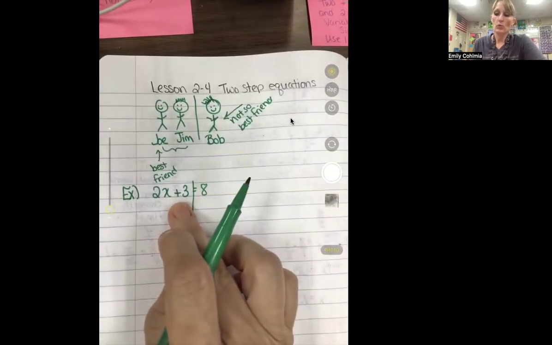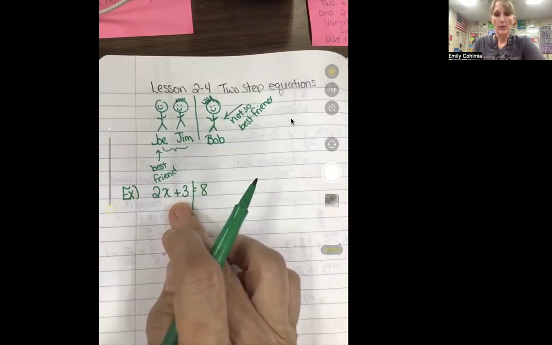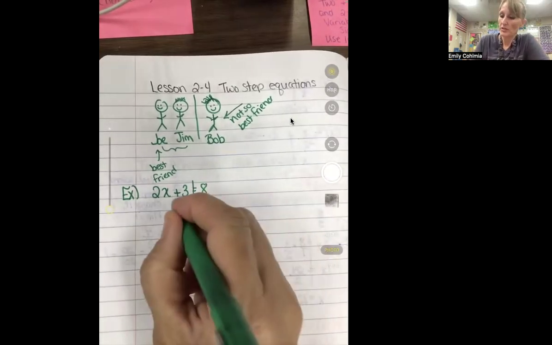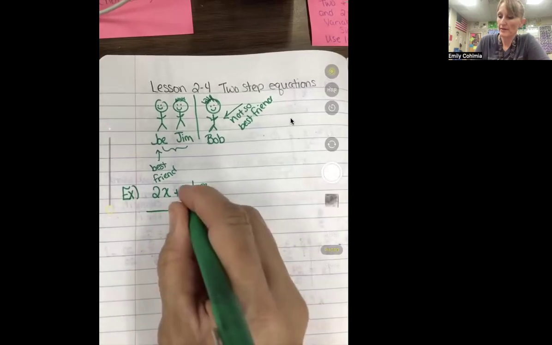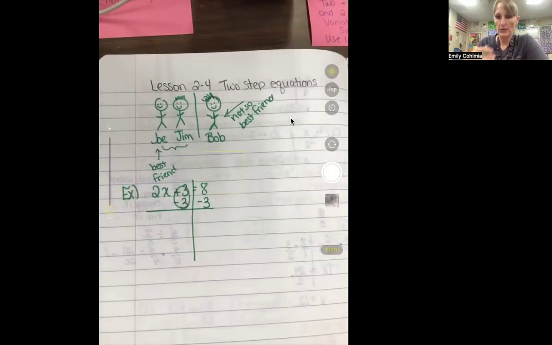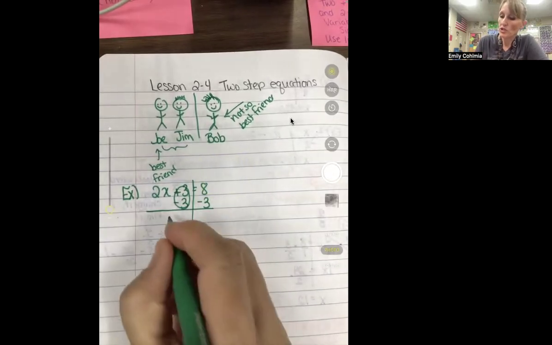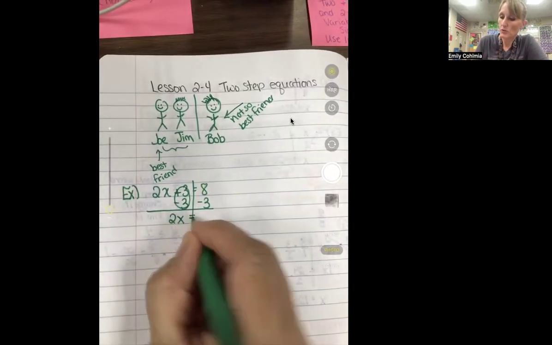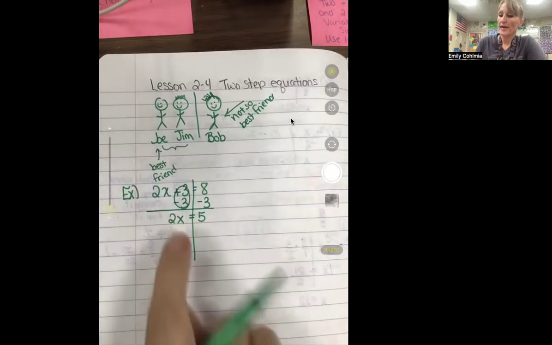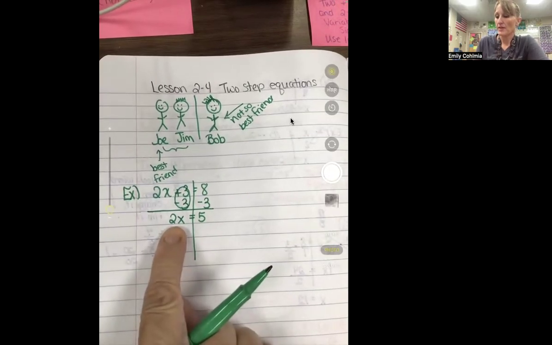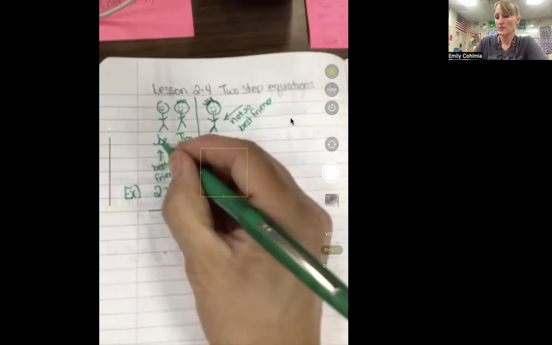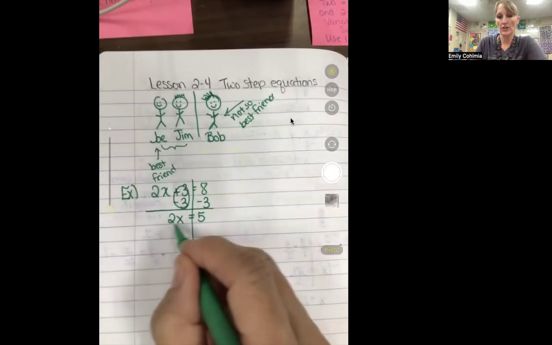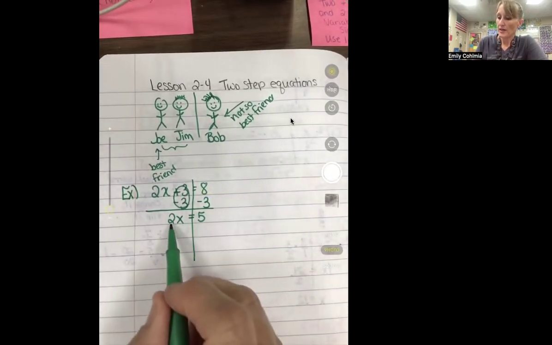So if we're going to get rid of 3, how do we get rid of 3? Well, we take away 3. We're going to use inverse operations. And whatever we do to one side, we have to do to the other side. We're going to have 0 here because positive 3 and negative 3 is a 0 pair, which leaves 2x equals 5. Well, now here's our besties, right? They had their pizza together, they're hanging out, and remember, Jim's mom said that Joe had to go home. Well, the 2 is the best friend. The 2 is Joe. They're really close together, they're hanging out, and so we've got to get rid of him.